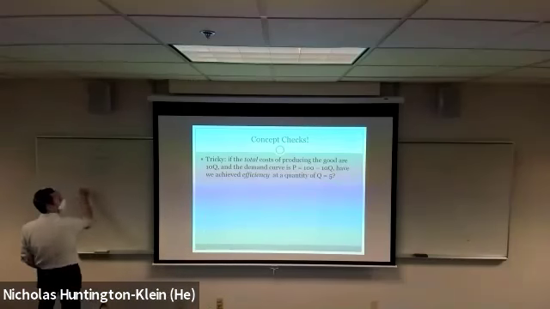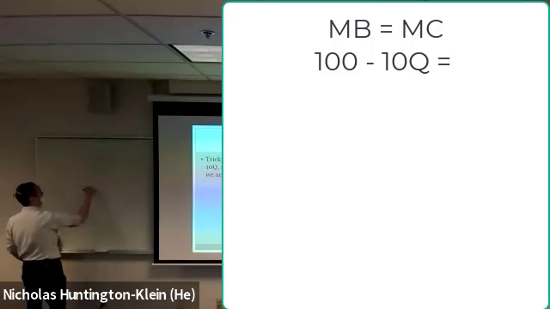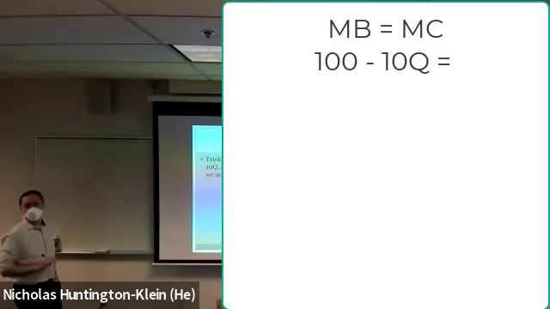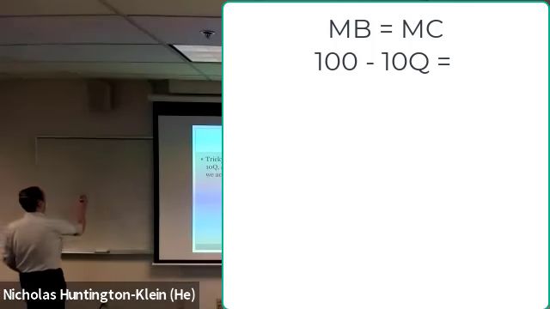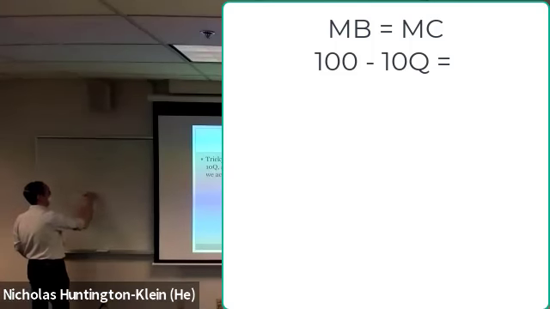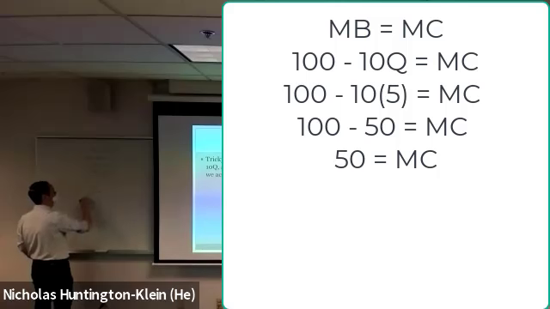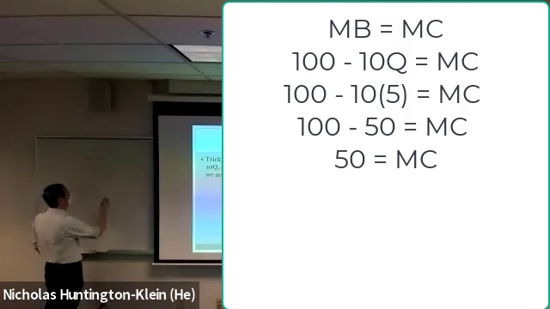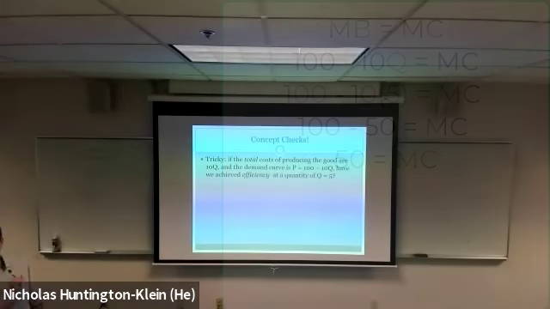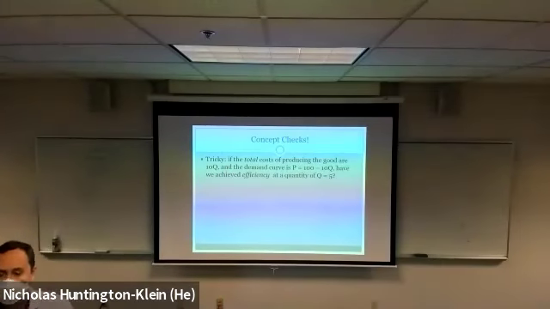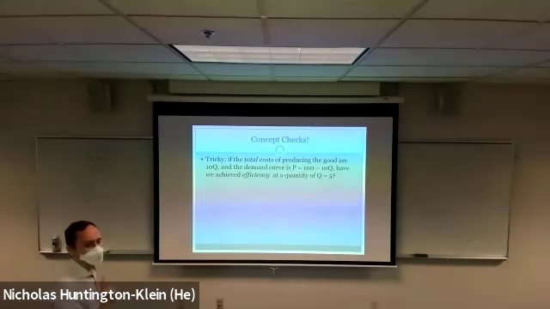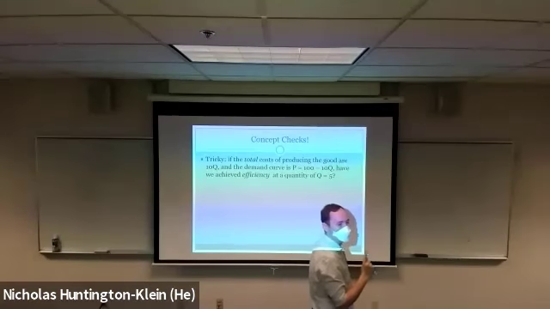So we can fill in 100 minus 10Q, right? And if we're interested specifically in a quantity of 5, we can even plug in the quantity of 5. So we have 100 minus 10 times 5, or 50. Okay, great. Now we want that to be equal to marginal cost. So where on this slide can I find the marginal cost? This is the tricky part. I think this is, for everybody who said yes, this is the part where you got tripped up. Because the answer is no.